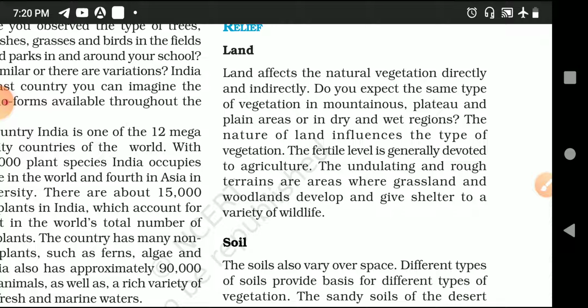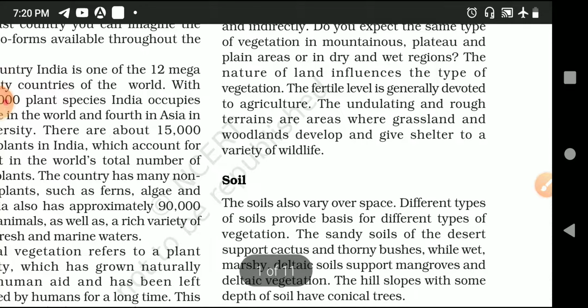For example, there should be good grasslands. Okay, a fertile level of agriculture should be there. So this land factor affects your flora and fauna availability.